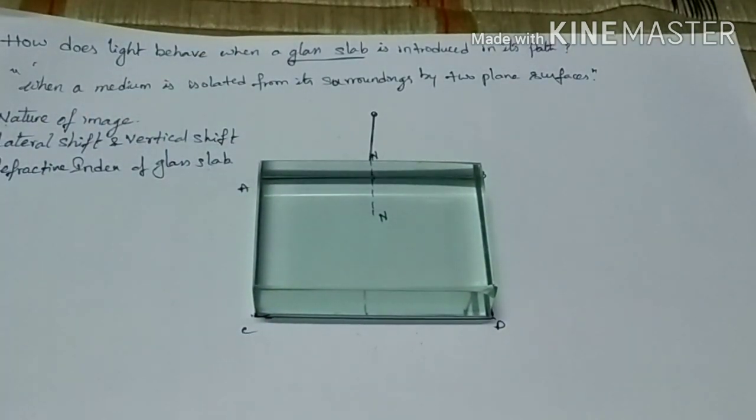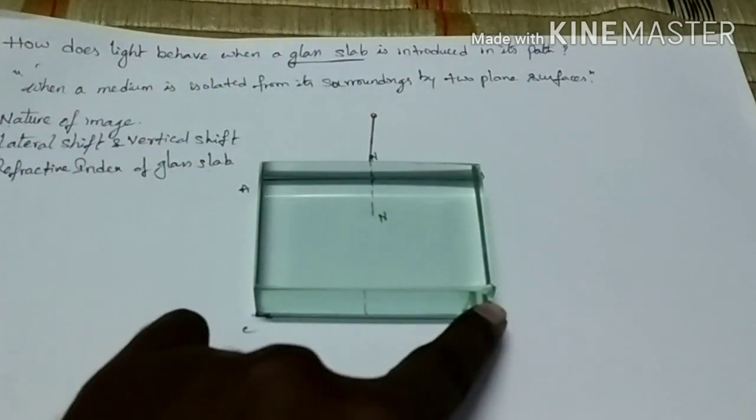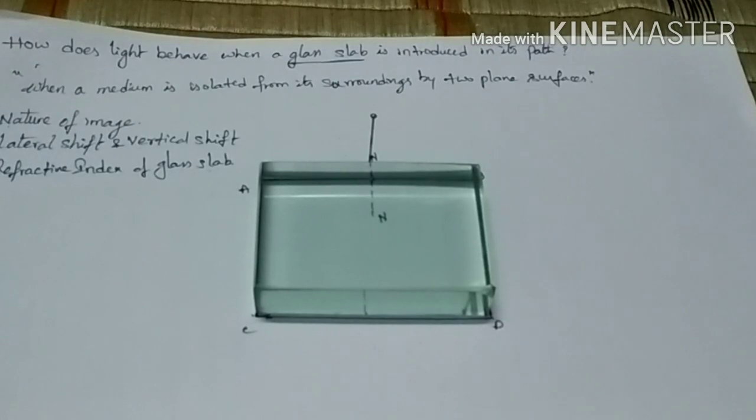Now we have to observe this pin from the other plane surface, from the other side. We have to place a pin which is in a straight line. Make sure that the two pins must be in a straight line.